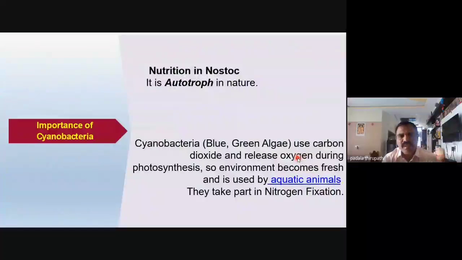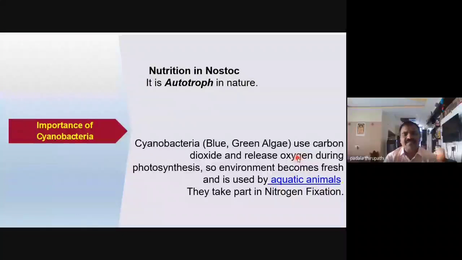And our Nostoc is an autotroph. Why is it an autotroph? The nutrition is autotrophic in nature because it is able to synthesize its own food material through photosynthesis, because it has chlorophylls and other pigments related to photosynthesis. So that's why our blue-green alga is autotrophic in nature. Our Nostoc is also autotrophic in nature.